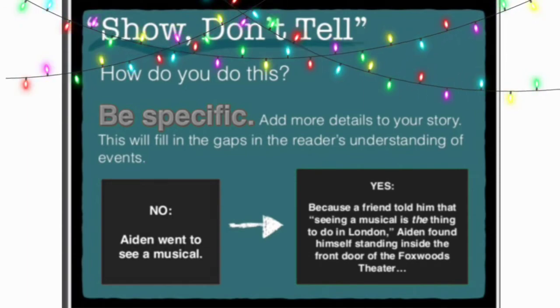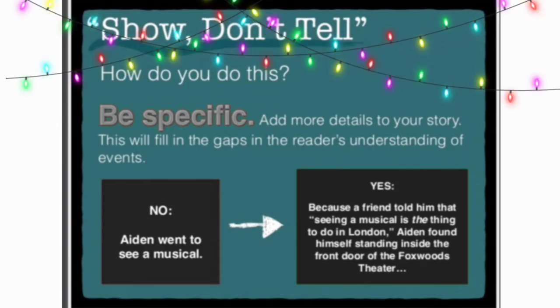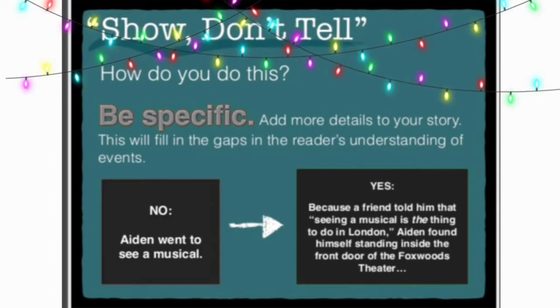For example, we can't say Aiden went to see a musical. Instead of that, we could say, because a friend told him that seeing a musical is the thing to do in London, Aiden found himself standing inside the front door of the Foxwoods Theatre. As you can see, we became more specific in the second part. We provided more details about what was going on around, and the reader had a clear picture of the story and the event in his mind.